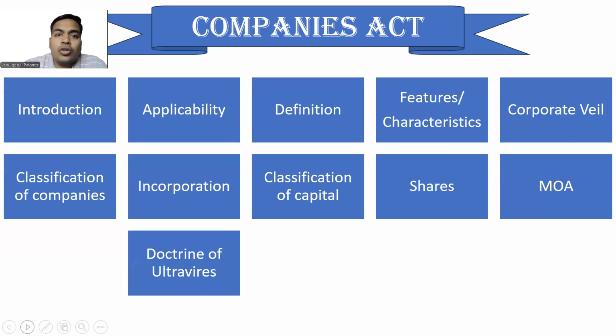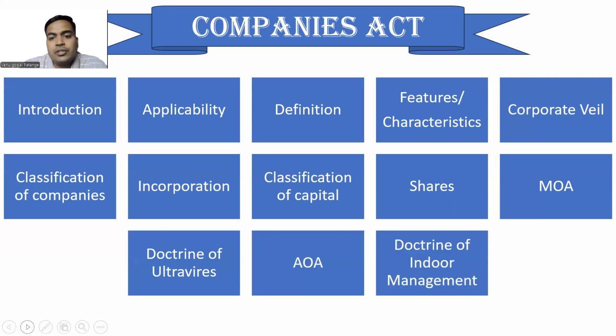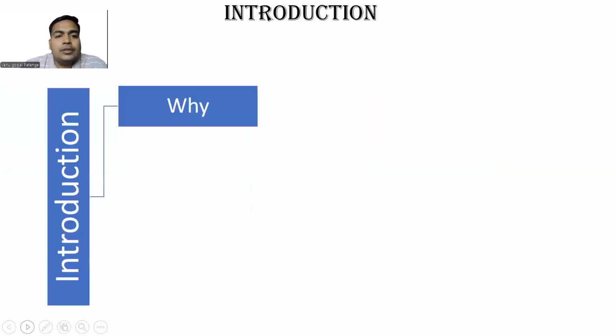Then we will move to the Doctrine of Ultra Vires, Articles of Association, then the Doctrine of Indoor Management. So these are the 13 aspects we'll cover in the Companies Act. So let us start with the introduction. Why was the Companies Act 2013 introduced? First, we should ask why the Companies Act 2013 is needed.